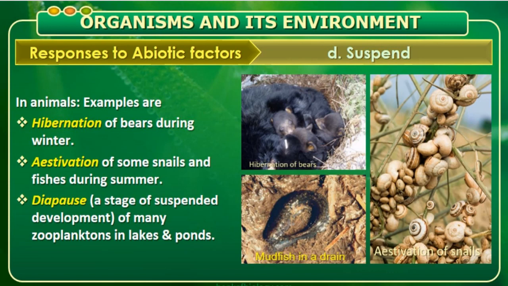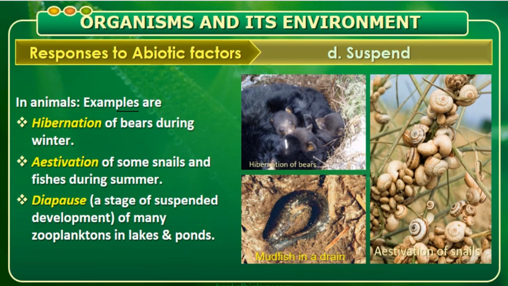So next, in suspension only, we do study hibernation, estivation, and diapause. Now in animals, these are all the examples. What do you mean by hibernation? Hibernation means winter sleep. It is a period of dormancy for some animals during winter. Cold-blooded animals like amphibians such as the frog, reptiles such as the wall lizard, and some warm-blooded animals like the bear, bat, ground squirrel, etc. undergo hibernation, where their body temperature, metabolic rate, and energy requirements are greatly reduced.